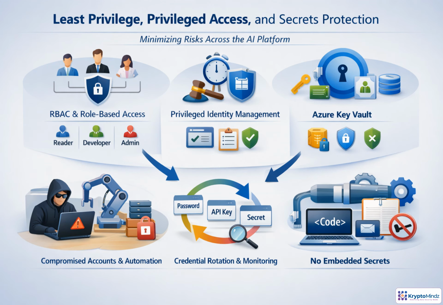Least privilege reduces blast radius. Every user, service, pipeline, and model workflow should receive only the permissions it needs, for only as long as it needs them. In Azure, prefer specific RBAC roles over broad owner or contributor access. For administrator tasks, use Privileged Identity Management, so elevation is approved, temporary, reviewed, and auditable. Apply the same discipline to secrets. Store keys, certificates, connection strings, and tokens in Key Vault, not in code, notebooks, or configuration files. Then rotate credentials, monitor access patterns, and investigate unusual secret usage quickly.